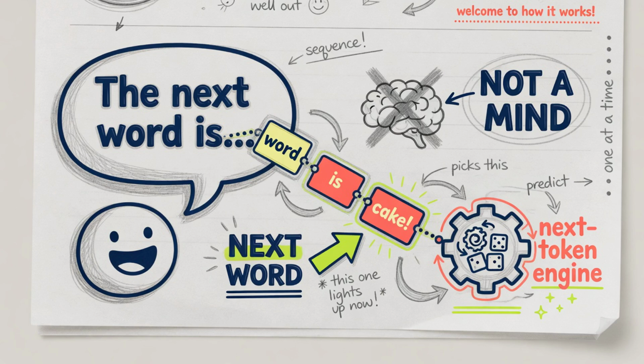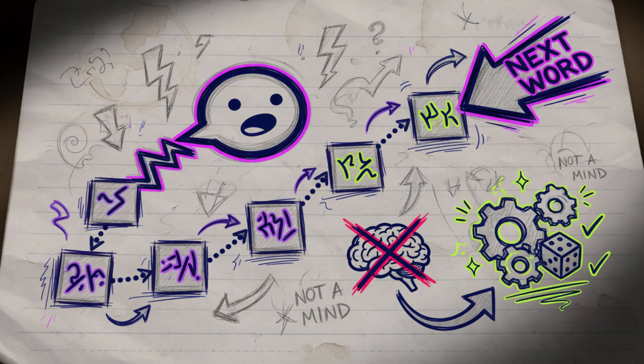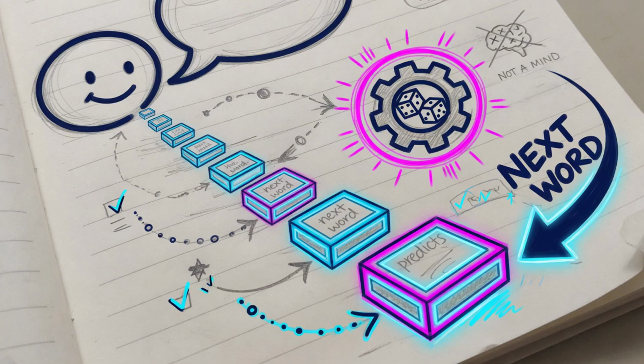That fluent chat on your screen is not a mind. It is a next word machine, guessing one token after another at enormous scale. Here is what that machine actually is.